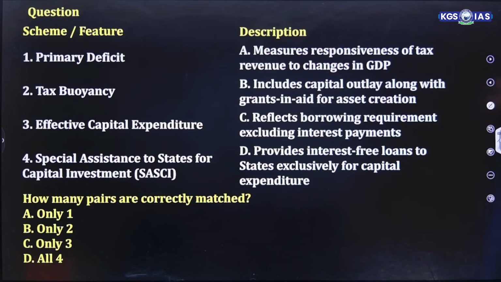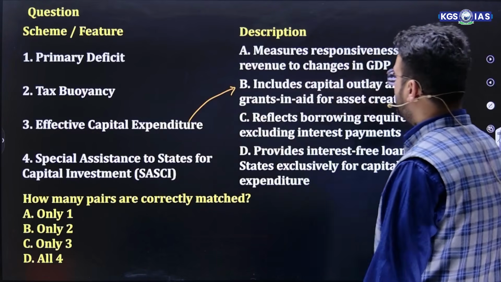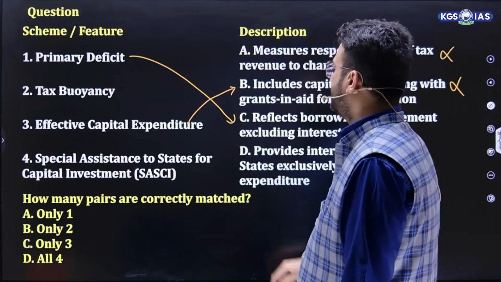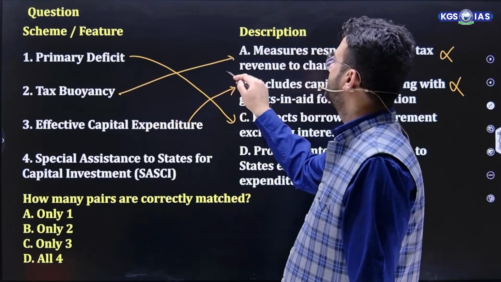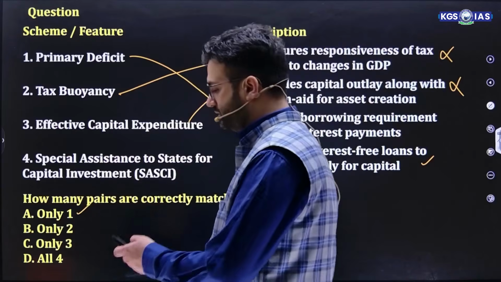Now we have the match the following question. Primary deficit is fiscal deficit minus interest payment. Measure of responsiveness of tax revenue to change in GDP is tax buoyancy. Capital outlay along with grants is effective capital expenditure. So this should be 3-1 for B. Reflects borrowing requirement excluding interest payment, so 1 is for C. Tax buoyancy is A. Then special assistance to states for capital investment provides interest-free loans to states exclusively for capital expenditure. This is true. So how many pairs are correctly matched? Only one is the right answer.